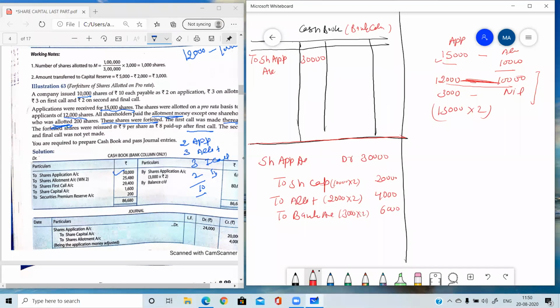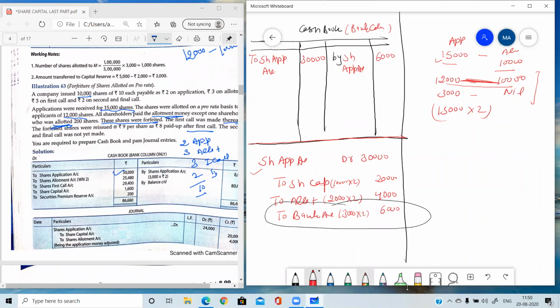If there is no cash book, then we need to pass this entry. But now there is a cash book. So the bank portion will be directly posted here. You can see that the bank is credited. We need to write on this side the opposite account, by share application account, and this 6,000.